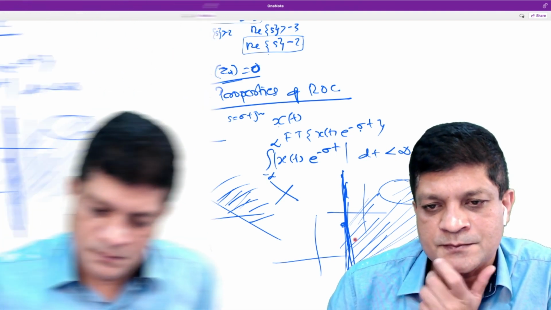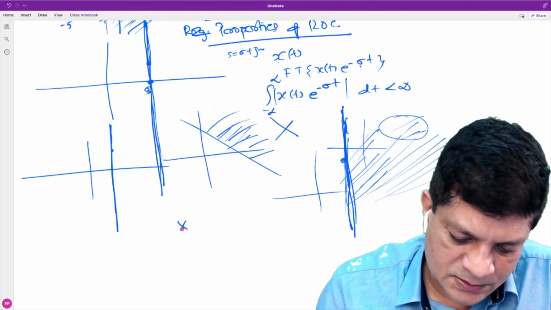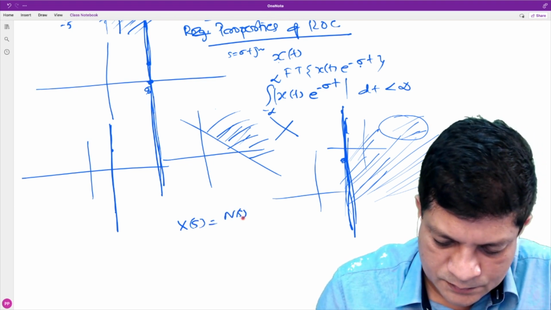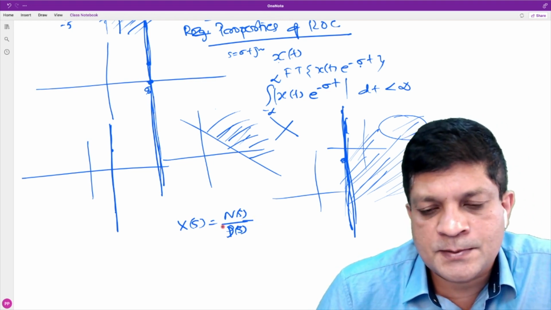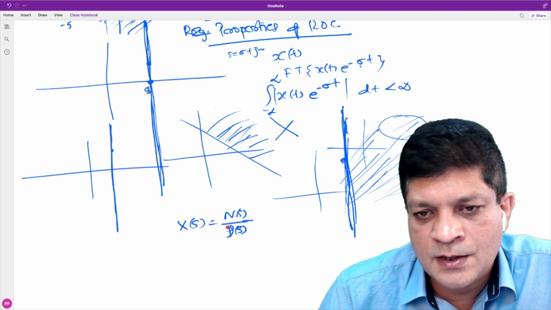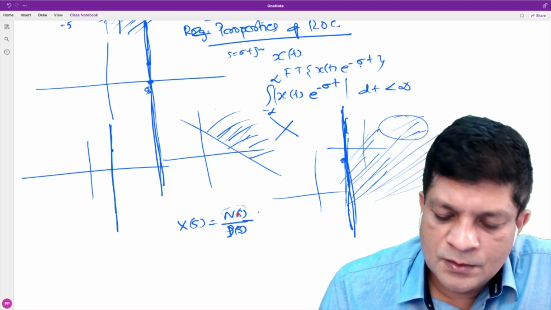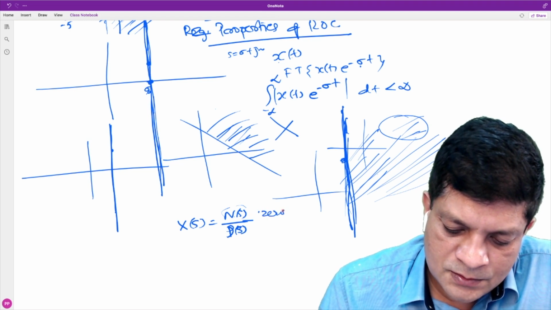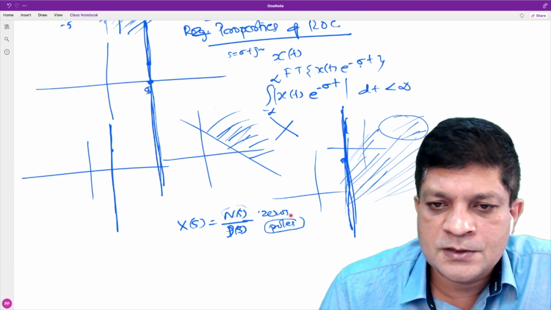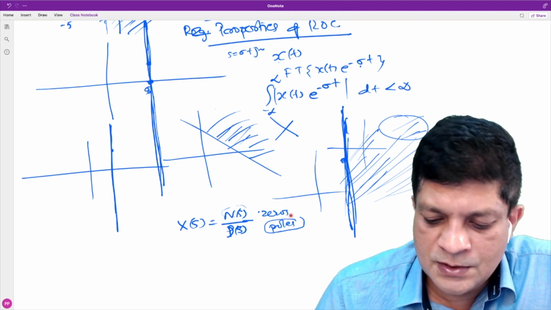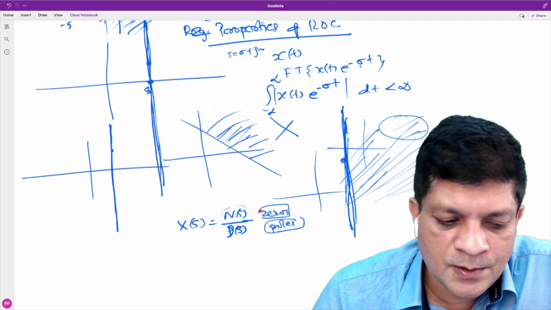Second property we have already discussed, that is if X(s) is rational, if we can express it as a ratio of two polynomials in S, then roots of the numerator are called the zeros, and roots of the denominator are called the poles. Poles cannot be inside the ROC; they are always outside the ROC. But zeros may or may not be in the ROC. That is the second property.